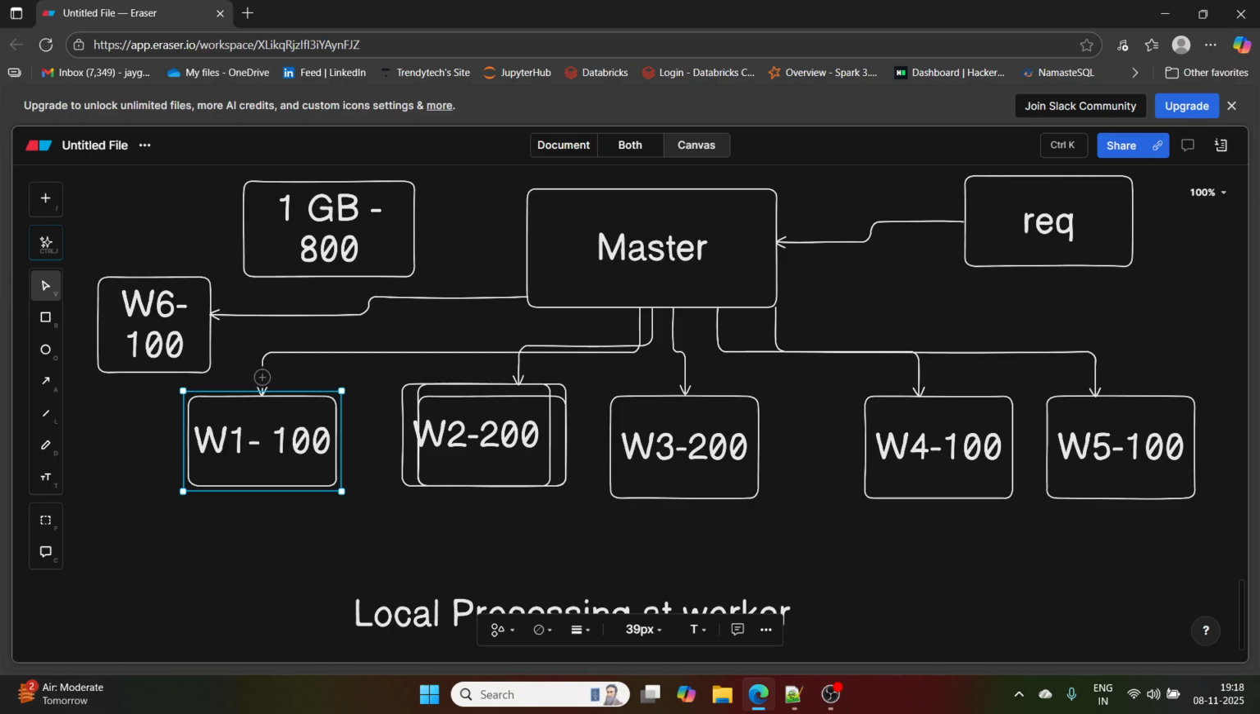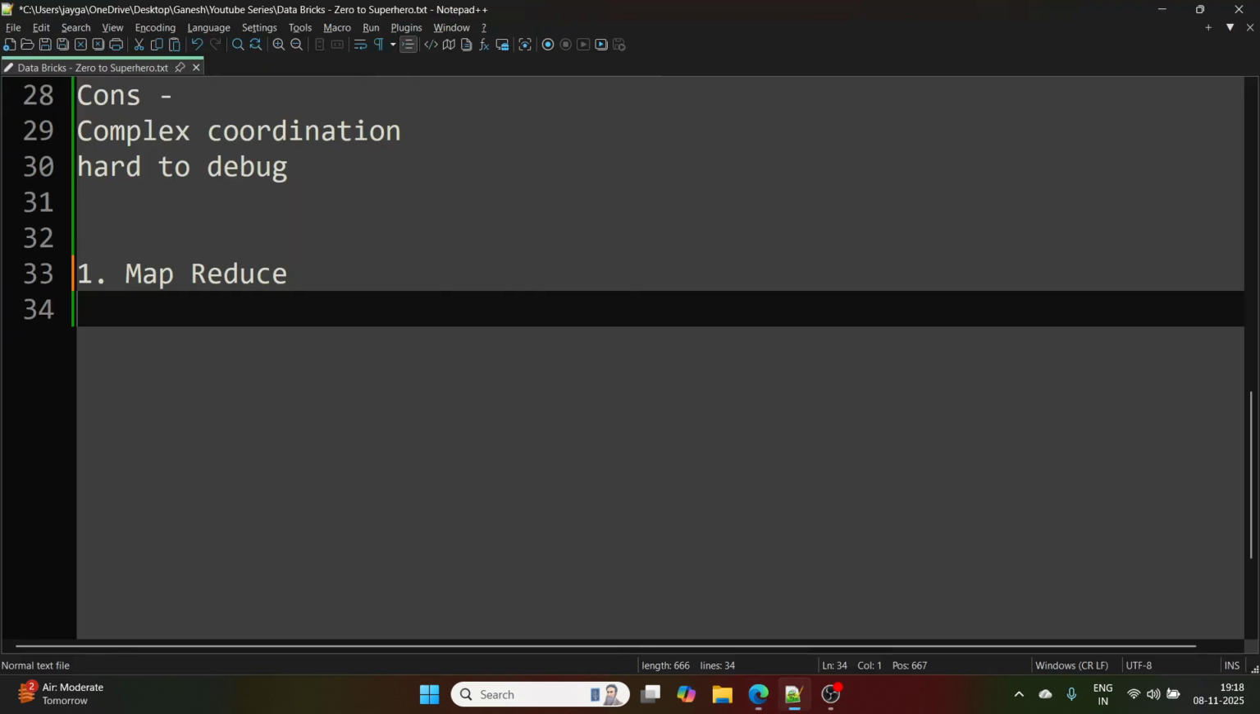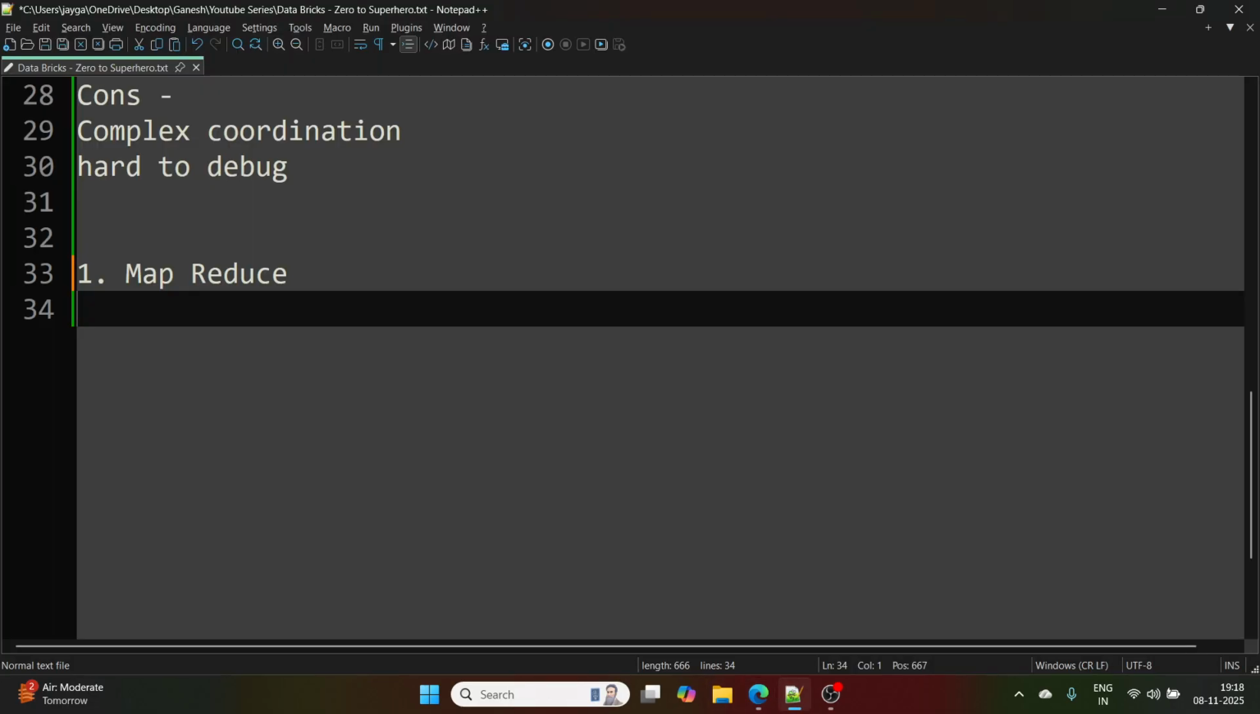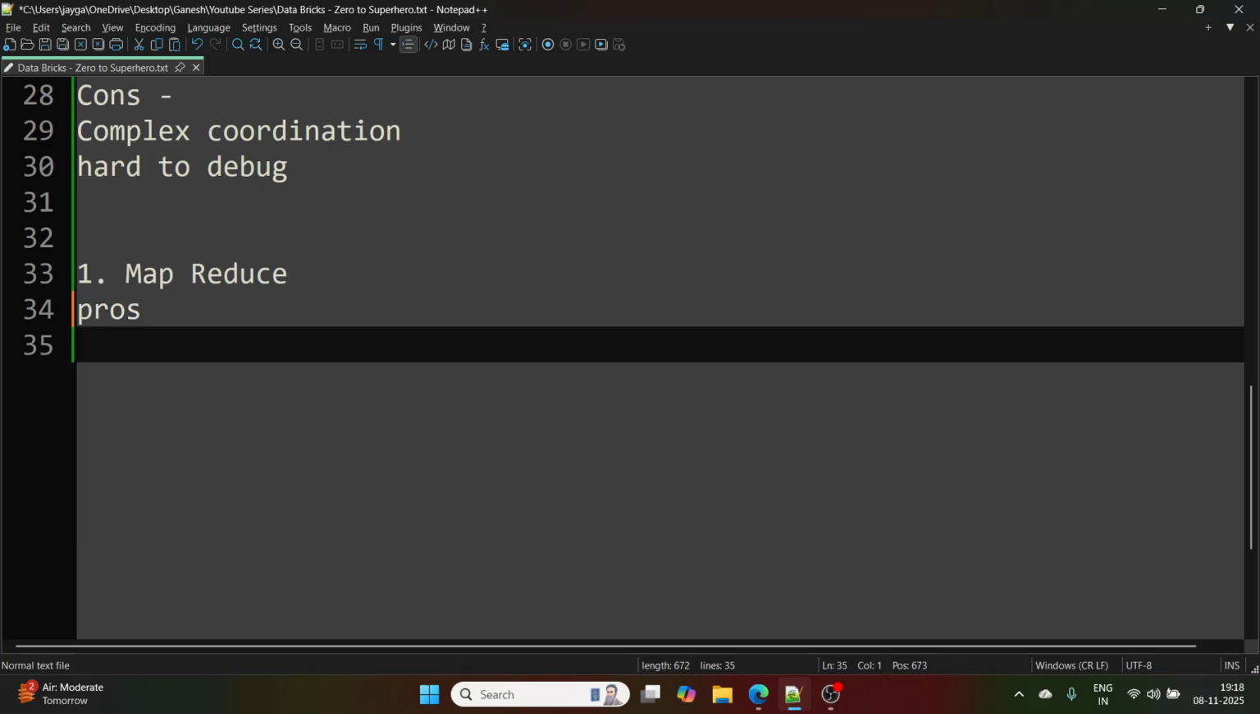MapReduce was basically used to process data in a distributed manner and send the output to the master. So MapReduce was the first to get introduced. Now I'll quickly tell you the pros and cons of MapReduce when it got introduced.